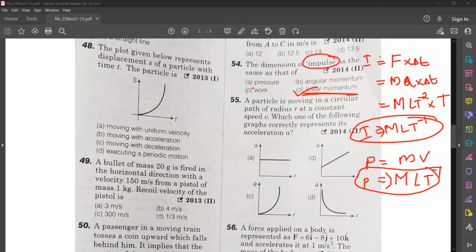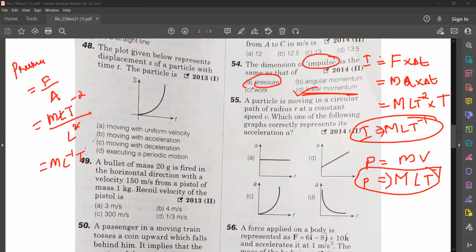Now how to get the dimension of pressure? Pressure is equal to force by area. Force is MA, so M L T raised to minus 2 divided by area, which is L square. So that will become M L raised to minus 1 T raised to minus 2. So that is not the same as impulse.